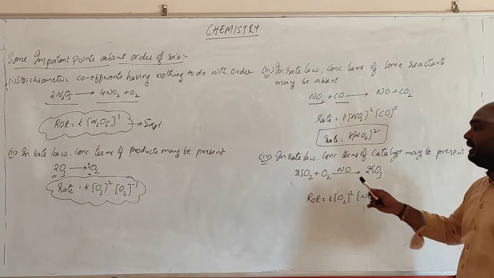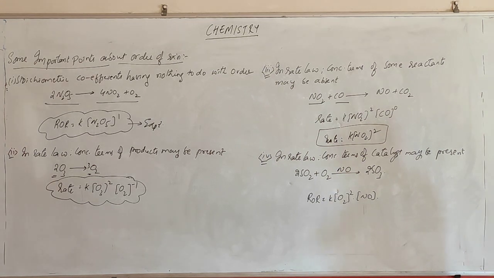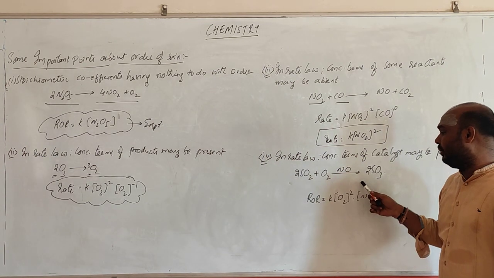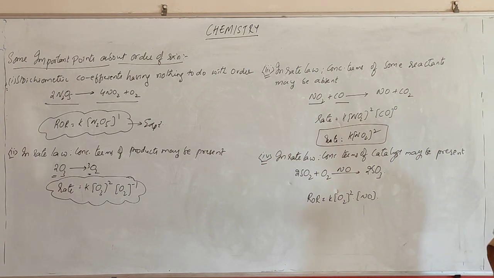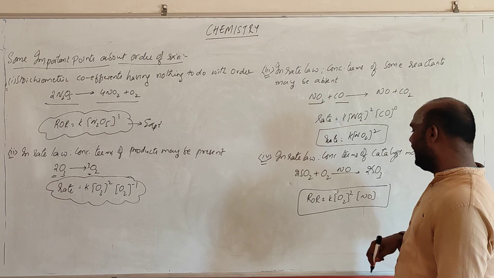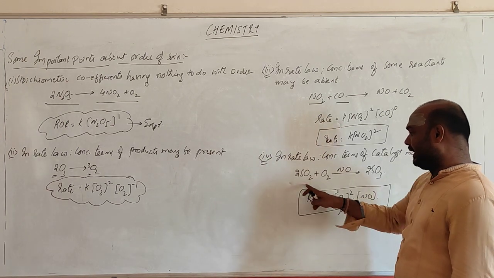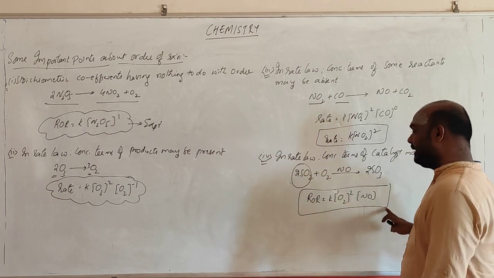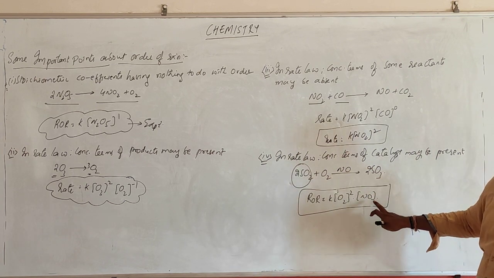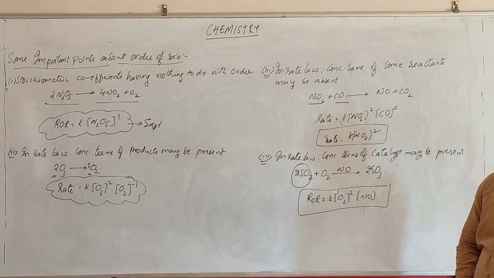Right, in one more condition, in rate the concentration of catalyst also may be present. See, 2SO2 plus O2 gives 2SO3. Okay, you write the rate equation for this. So, you are getting O2, SO2 is absent here, catalyst is present. So, the rate of reaction also depends upon the catalyst.